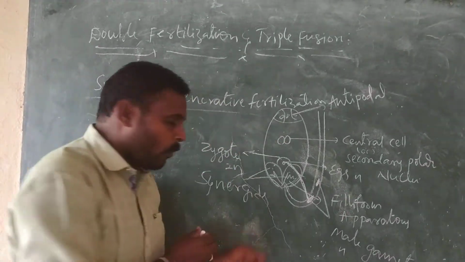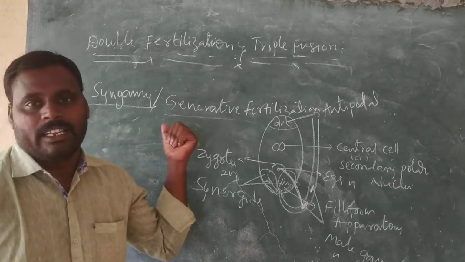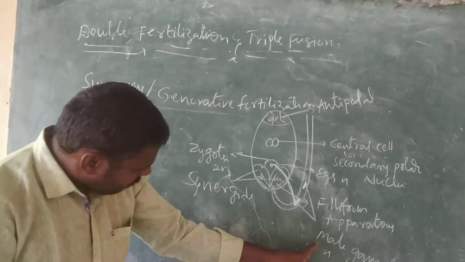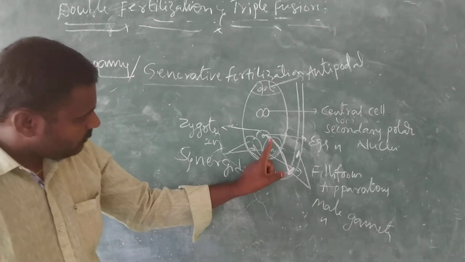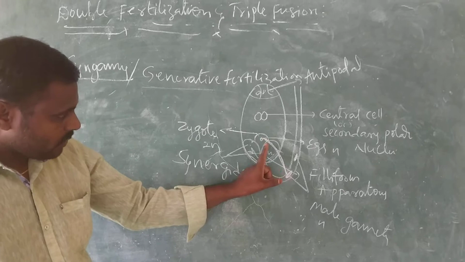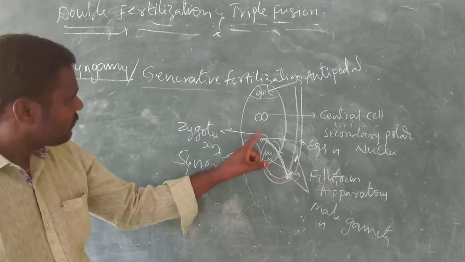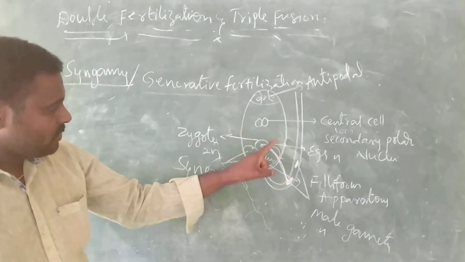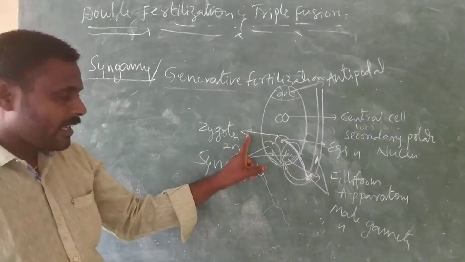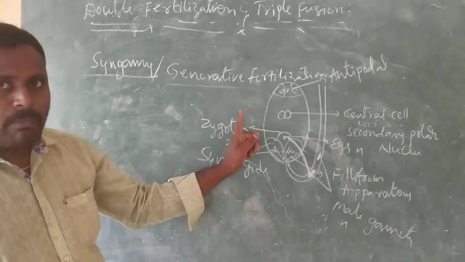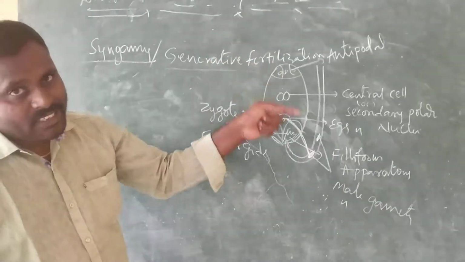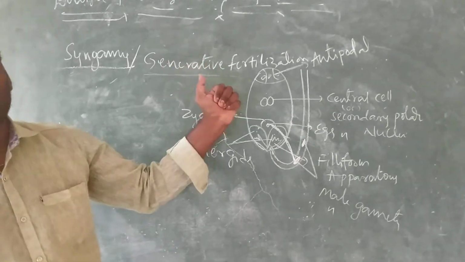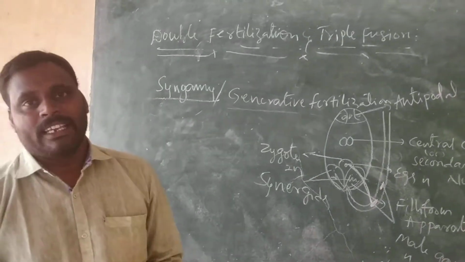My question is, why are we calling it generative fertilization? Is there any reason? Yes. See, when the first male gamete fuses with the egg, the fusion of male and female gametes is called fertilization or syngamy, and it is also called generative fertilization. Why? This zygote develops into an embryo, and then the embryo develops into a seed. On germination, it is going to produce the next generation. Because of that reason, it is called generative fertilization.